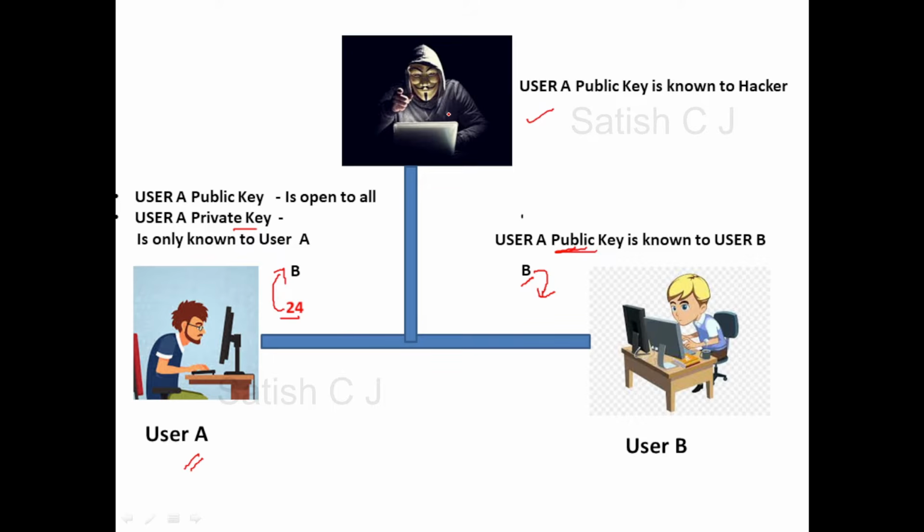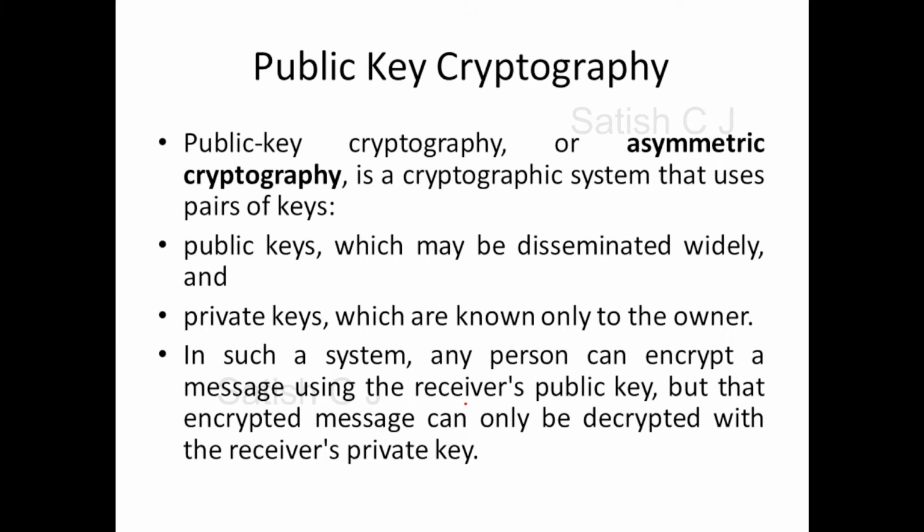So that's how public key crypto systems work, and we're going to take a look at the RSA algorithm, which is a public key crypto system. Public key cryptography uses public keys, which may be disseminated widely and are known to all, as we have seen. Private keys are known only to the owner. Whenever a user wants to send a message to another user, he takes the public key, encrypts, and sends that message. The receiver decrypts it using the private key, so it can only be decrypted with the receiver's private key.